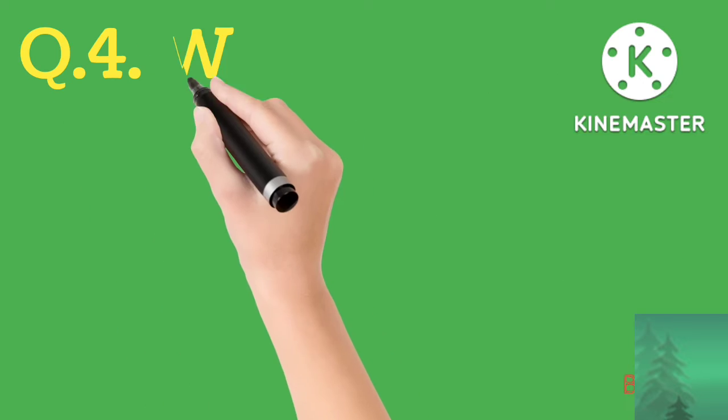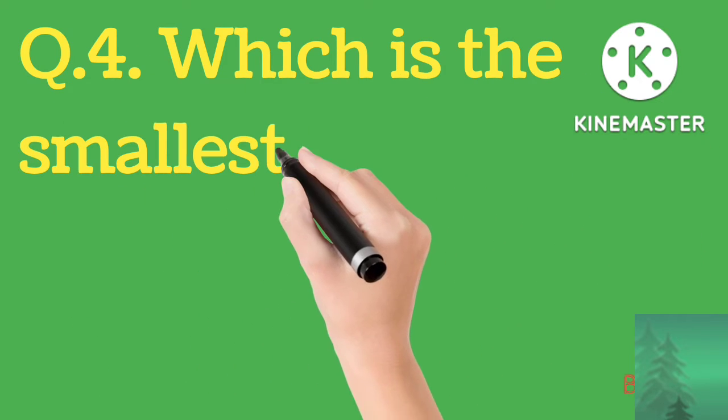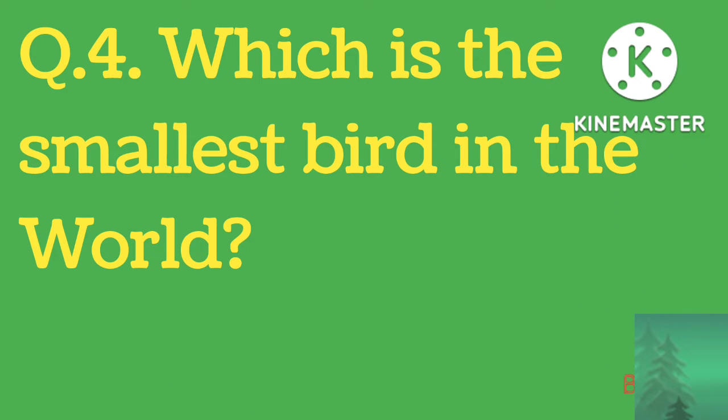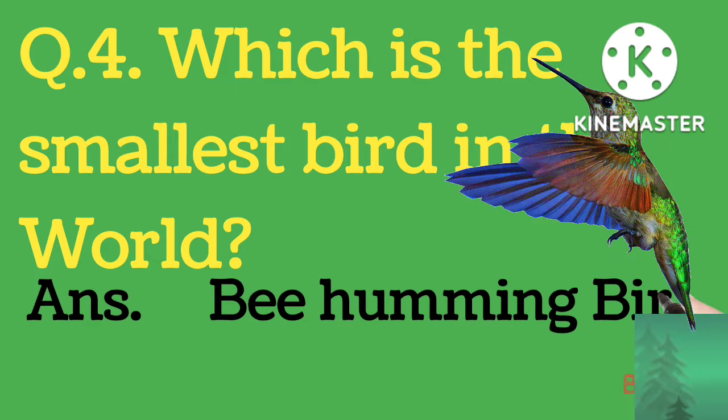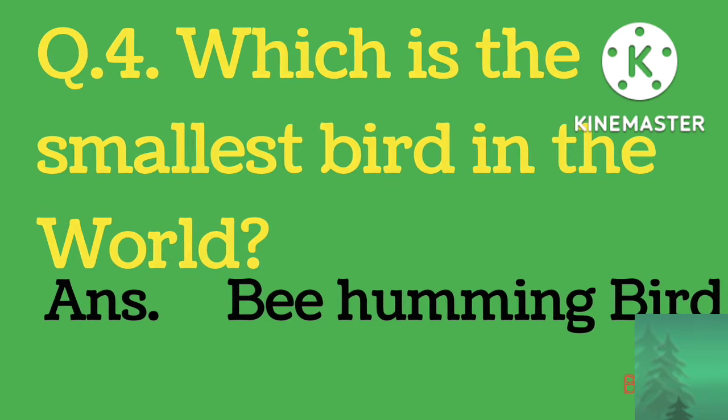Next question. Question number 4. Which is the smallest bird in the world? And the answer is bee hummingbird. इसको हम हिंदी में गुंजन पक्षी बोलते हैं.